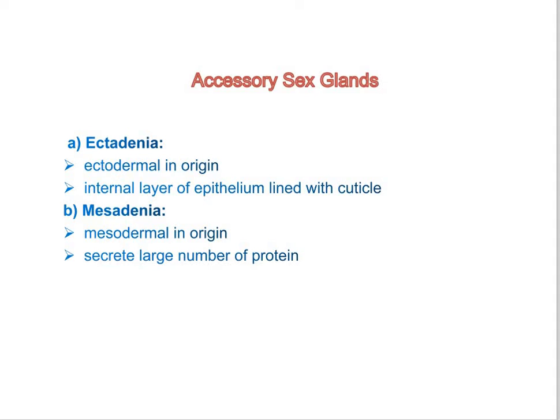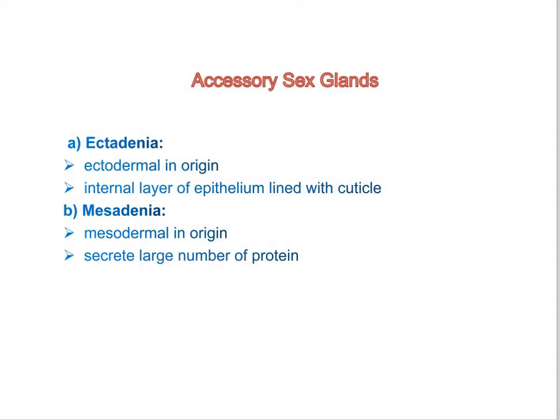The mesadenia open into the vasa deferentia, seminal vesicle or even the ejaculatory duct. They occur in Orthoptera and other insects. In beetles, both ectadenia and mesadenia may occur together.